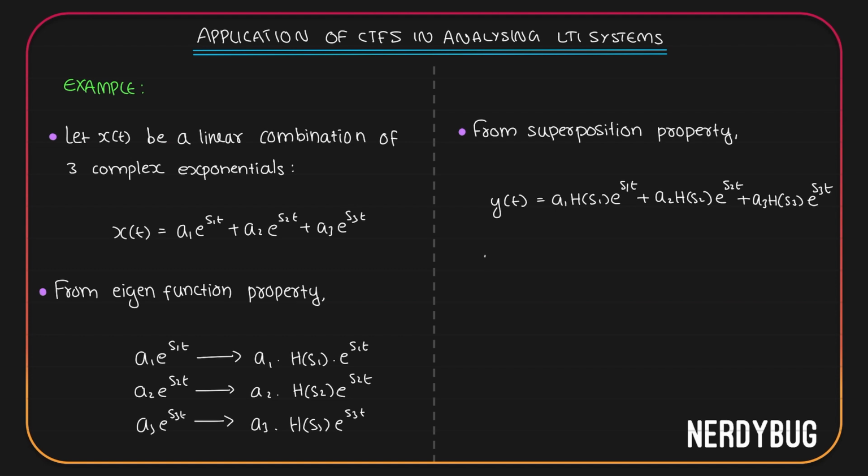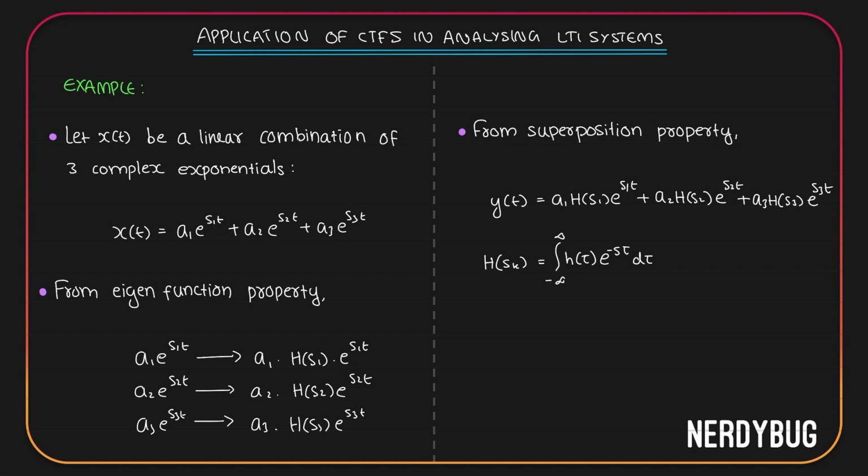To find any of these h of s, that is h of sk, where k can take values 1, 2 or 3, all we have to do is integral from minus infinity to infinity of h of tau e raised to minus s tau d tau. It only depends on h of tau, which is the impulse response of our system. So we can easily find out h of s for all of these terms.